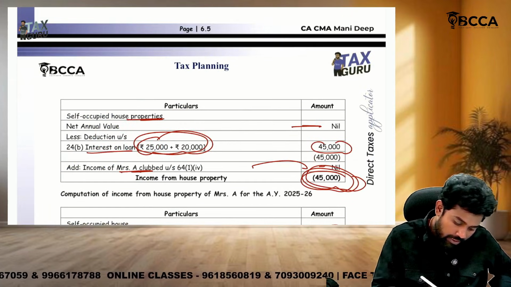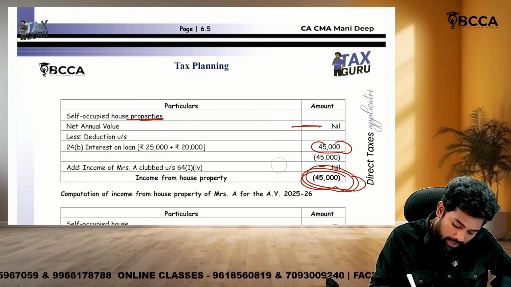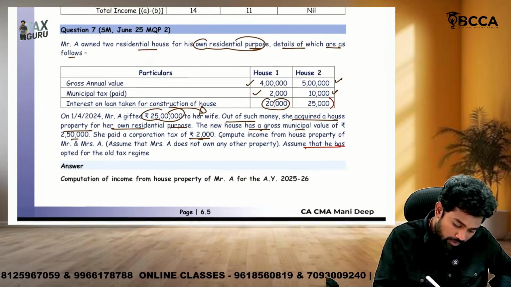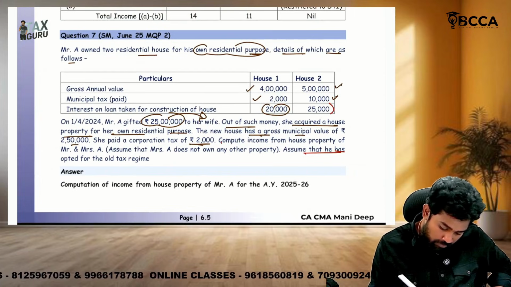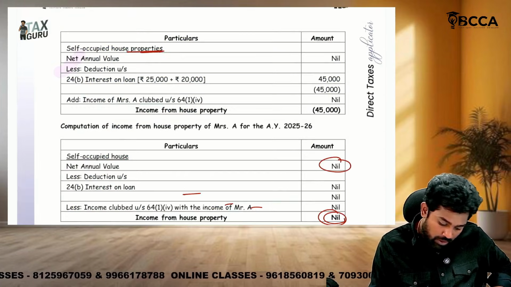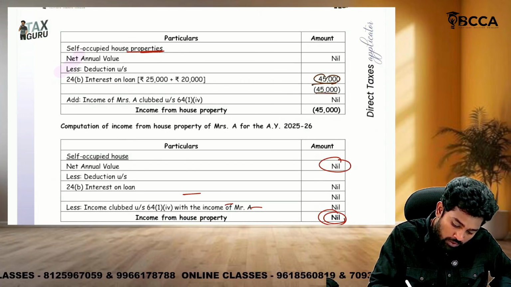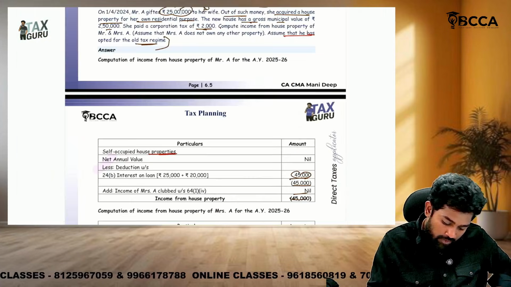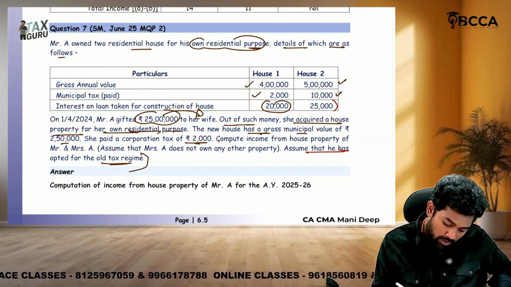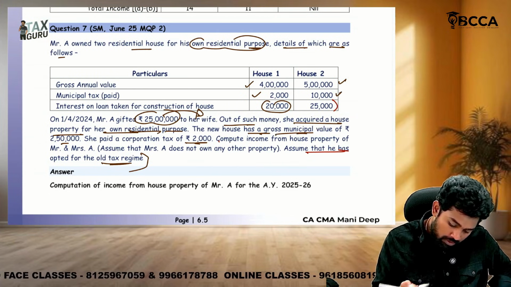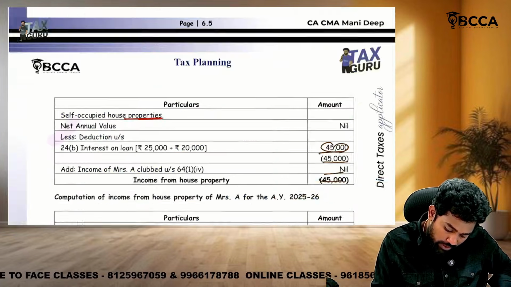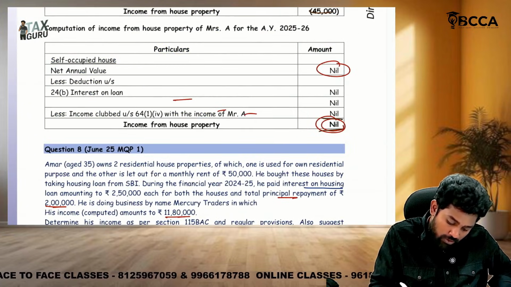So take self-occupied house properties, you should take NAV as nil. From there, deductions also nothing. Interest, sir, we are following the old regime only. Okay, old regime. Interest 20 and 25 both are eligible for set off, 45, so the loss from house property is 45. Then from the wife also, it is a residential house only, and the NAV is nil. There is no interest, nil. So straight away you will add this.